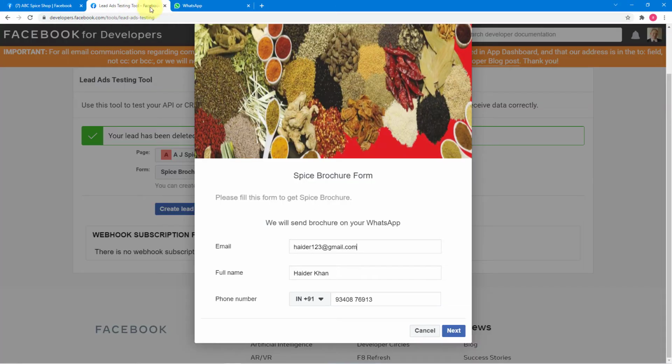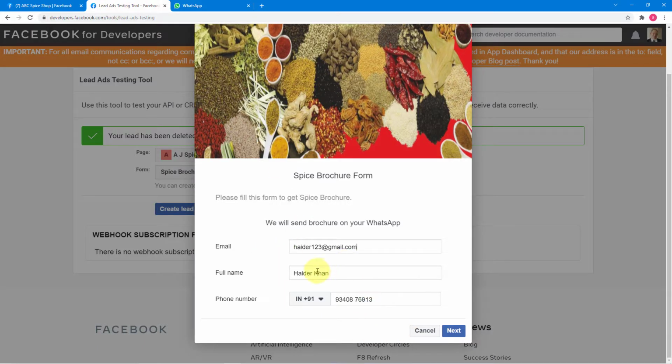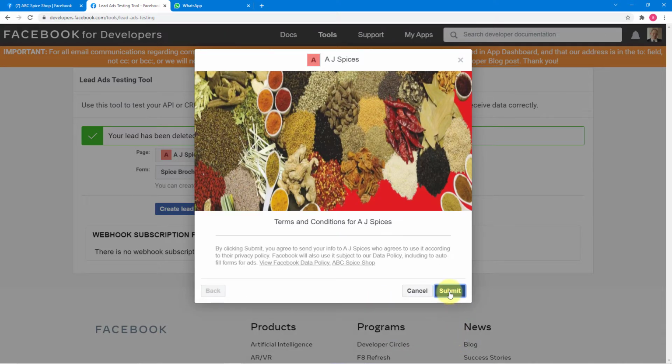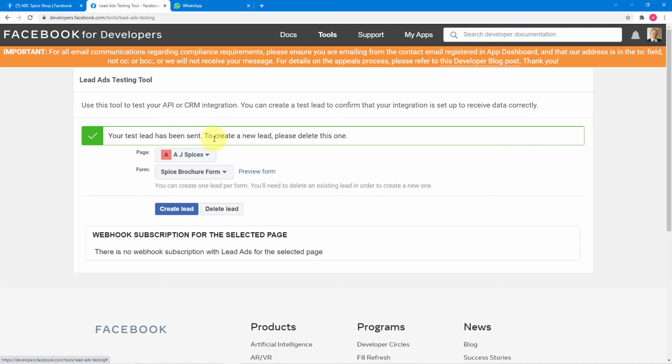What I would like to show you is this: I'll fill this form here and generate a test lead to show you the demo, and we will check the WhatsApp account of this lead to see if it receives the message along with the quotation of our business or not. So here are the details. Haider Khan is the name of our new lead, and let me fill in the WhatsApp number of this person. Okay, so I filled the number. Now I'm clicking on next and submitting this form. Okay, it is saying thanks, you're all set, and a new test lead has been sent, right? Now we will check in this WhatsApp account if Mr.